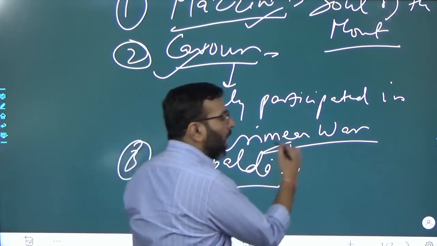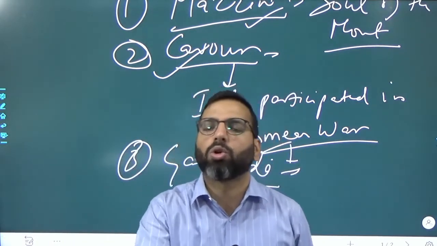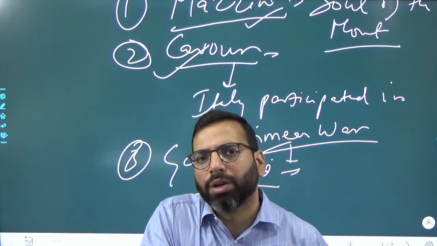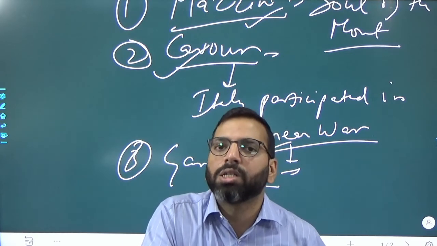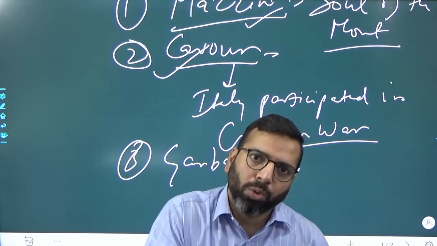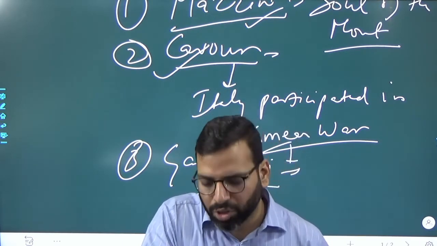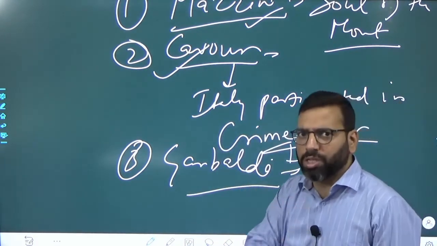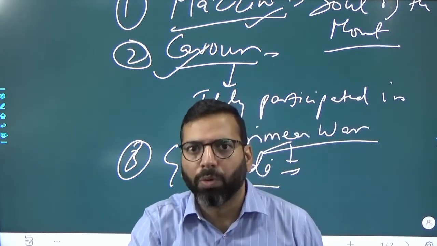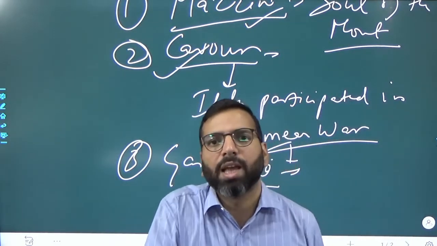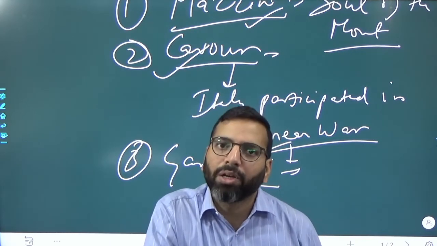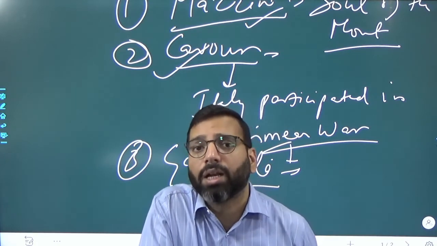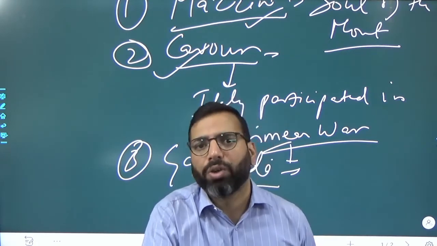Garibaldi is regarded as the sword of the movement, and he, along with his volunteer army of 1,000 red shirts, went to the region of southern Italy and Sicily, primarily Sicily. The people of Sicily called him over there. He won that region of Sicily and Naples also, and gave it to the king of Sardinia, and thus played a very prominent role in this unification of Italy.